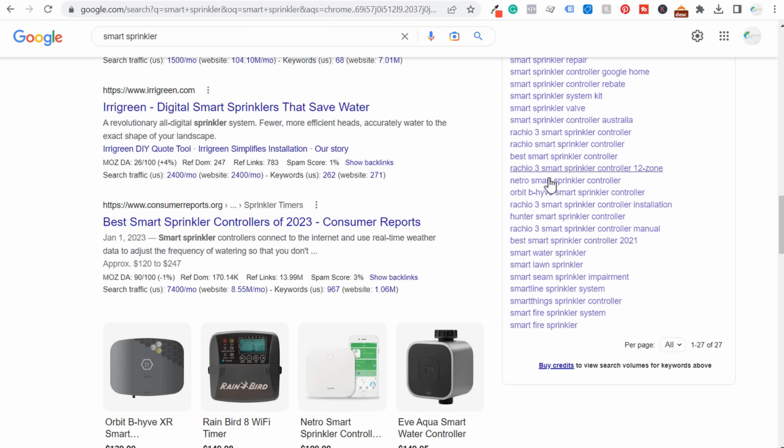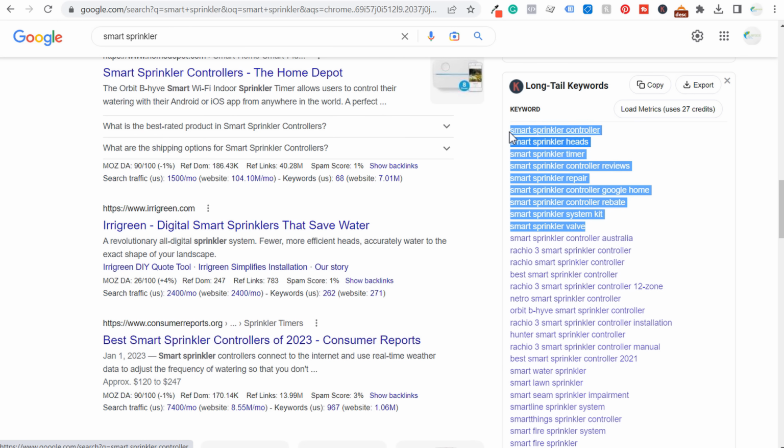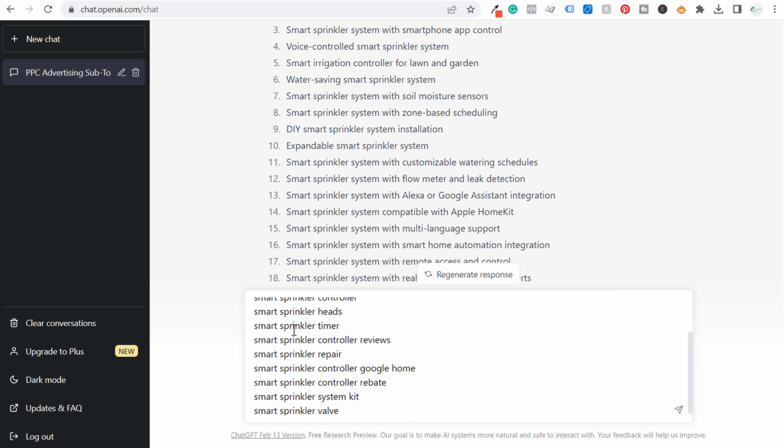There's more here that are just specific product types. But if you can come up with a list of long tail keywords like this, and let's just come down here to valve, we'll copy this. We're going to come back over to ChatGPT again and paste these keywords.